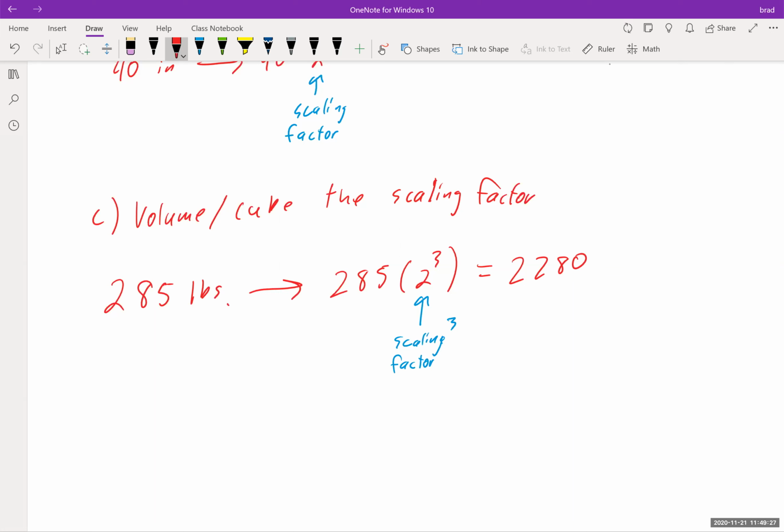That's actually a massive increase. If you think about it, that's not quite 10 times, 9 times bigger, something like that, in terms of volume. So yeah, it's crazy how much it would go up if you doubled in size. Your volume would change a lot.